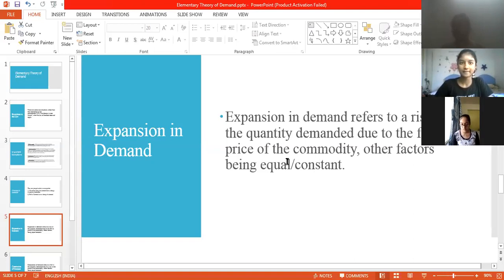When does the quantity demanded increase? When the price falls. So the other factors have to be equal. That is, there should be no change in my taste, in my preference, and no change in the price of other related goods. I should not substitute my product with anybody. The population factor also should not be affected. Do I shift to the other slide? Yes.